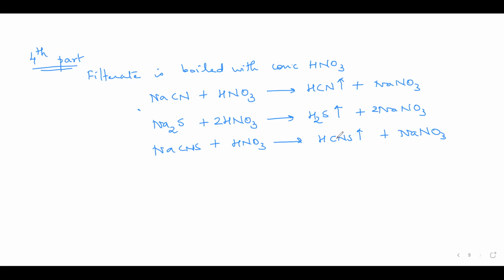So these are removed as their vapors. Okay. Now once these are removed, then you can go for the detection of halide ion. This is the removal of interfering radicals.